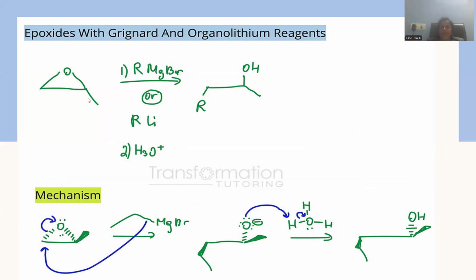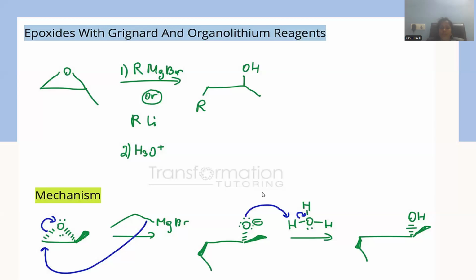Organometal complexes will be added to the epoxide, so that it is able to release the nucleophile, the negatively charged alkyl, which will be attached to one of the carbon atoms, and oxygen will be bonded to MgBr. So let me show here, the alkyl will be cleaved along with the bonded electron, so that the negatively charged alkyl attaches to the carbon, with simultaneous bond polarization towards the oxygen. Whenever bonded electrons shift towards the oxygen, it will retain the negative sign. Negatively charged oxygen will combine with the MgBr, giving rise to OMgBr, and this alkyl will be attached to the carbon atom.